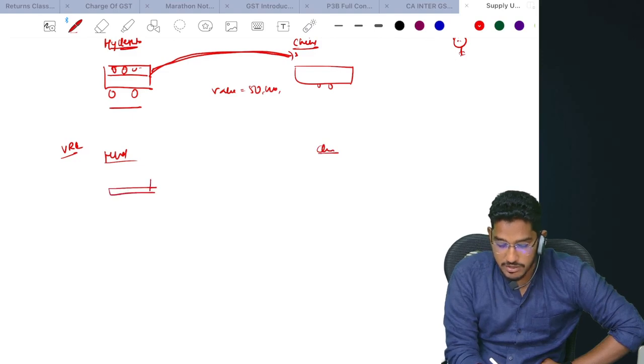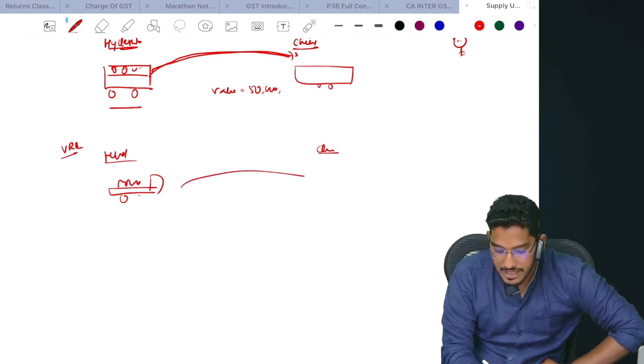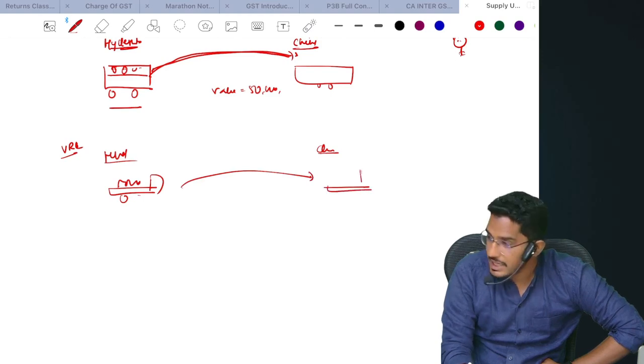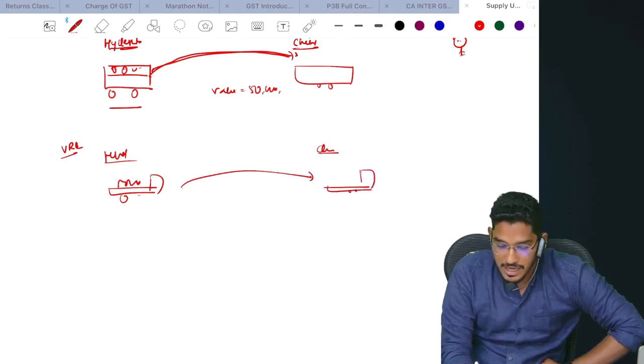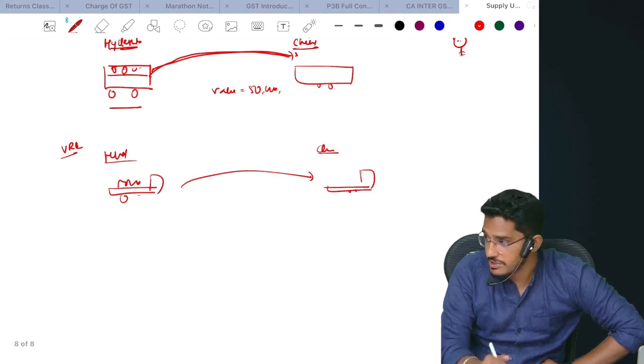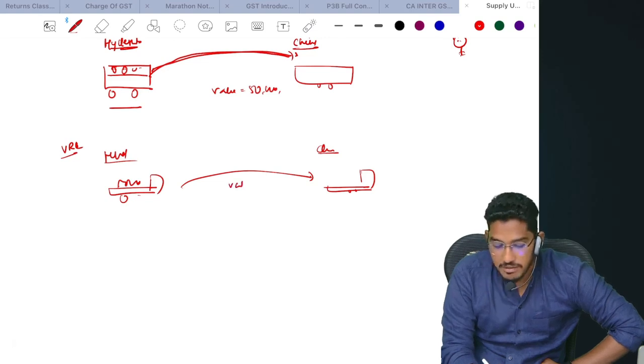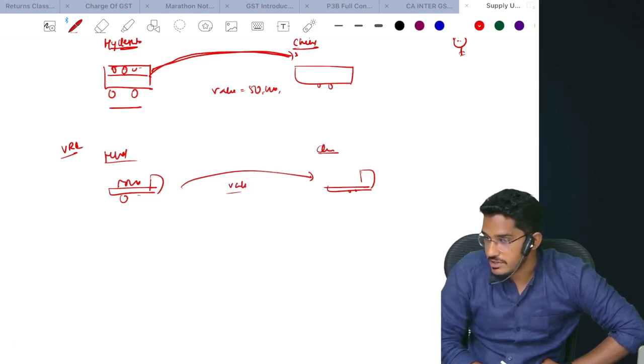Now there is one truck. They have loaded this truck with goods. This truck is starting from the Hyderabad office of VRL Logistics and is going to the Chennai place of business, where the goods will be unloaded. Here also he said the same thing: the truck is a mobile asset, goods, a supply of goods between related distinct persons as per section 25. He determined the value of the truck and told that it will attract GST.